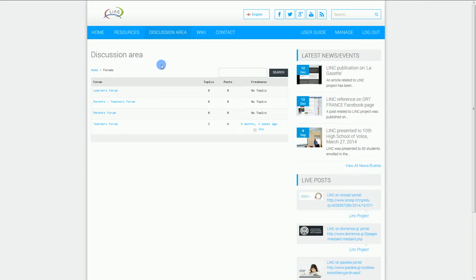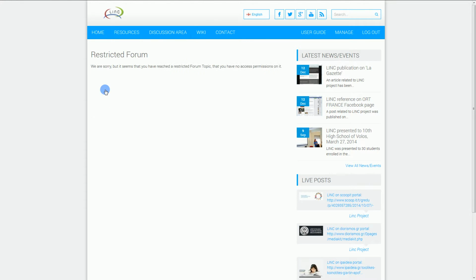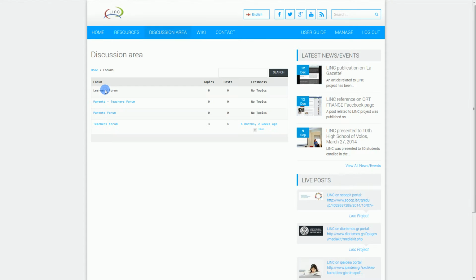There is a list of the available forums: a learners forum for student-to-student collaboration, a parents-teacher forum, a parents forum and a teacher forum. Depending on users' privileges, one may or may not have access to a forum. Teachers do not have access to the learners forum, as you can see on the note, and so on. We have logged in as a teacher, so we can visit the teachers forum.